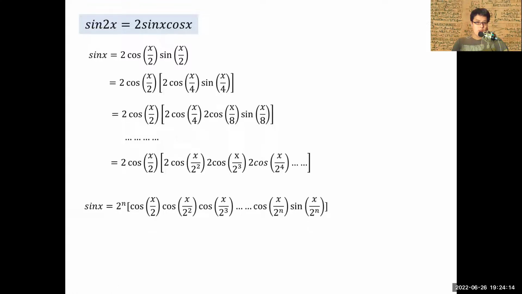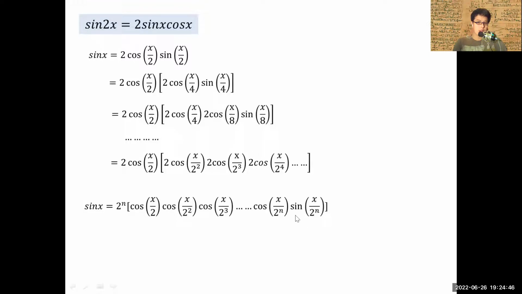So now what happened? We can now at least establish that for n terms, such that n is a finite series, we can get this relationship such that sine x is equal to 2 to the power of n with respect to all the cosine of half angles, and so on and so forth. So the power of 2 gets lower and lower each time, all the way to an n term, such that n is finite.